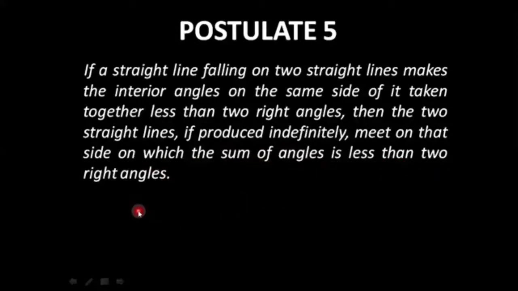I understand that this statement is a bit lengthy, so let us decode its meaning with the help of a figure.